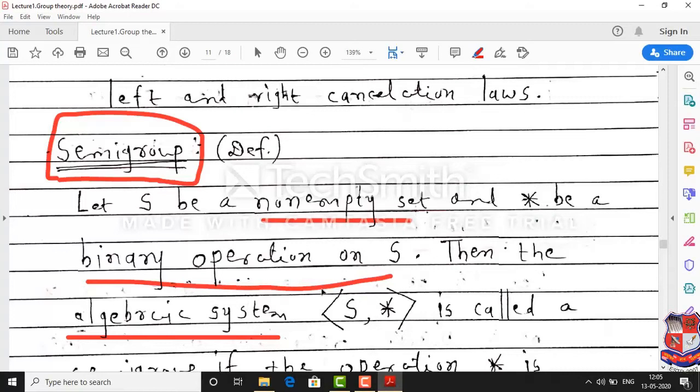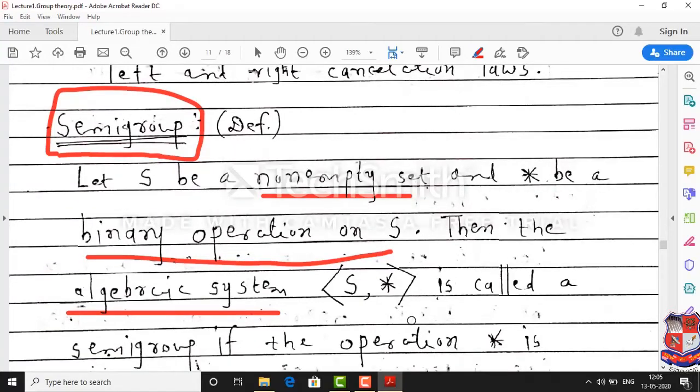Now if these binary operations satisfy certain properties, then depending upon the satisfaction of those properties, we have different definitions of different algebraic systems. The first one is semigroup. Semigroup is which type of algebraic system?